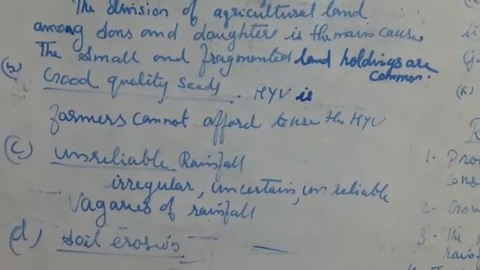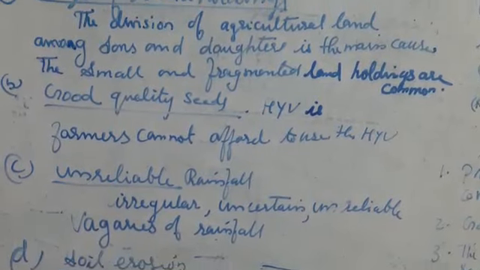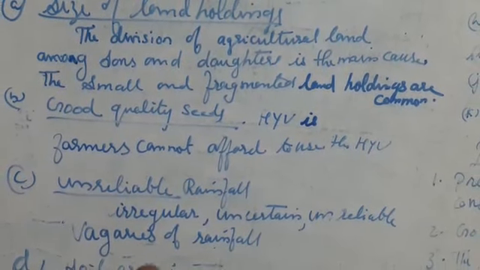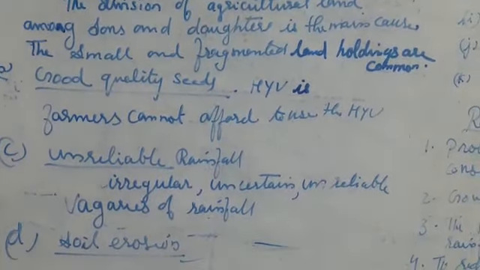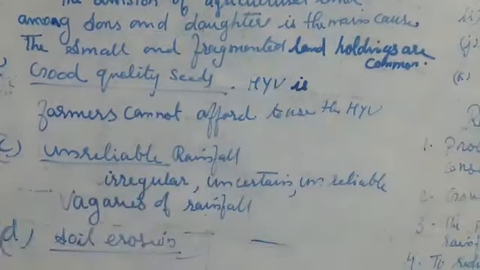So the main reason for the failure of the crop and the miseries of the marginal farmers is unreliable rainfall.